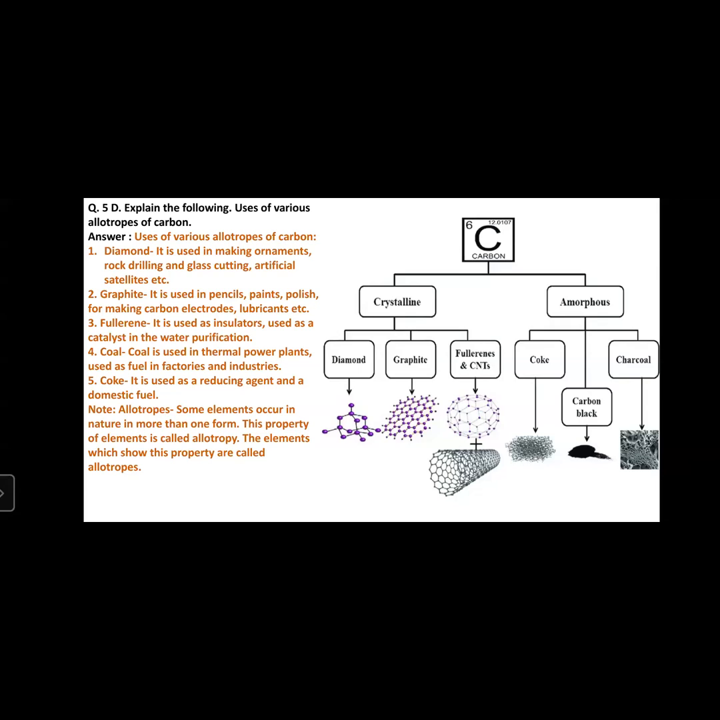Here, the chart is showing that carbon can be classified on the basis of the form in which it is found: crystalline form and non-crystalline or amorphous form. The crystalline form is found in diamond, graphite, and fullerenes. The non-crystalline or amorphous form is found in coke, carbon black, charcoal, coal, etc. Their structure is also given.